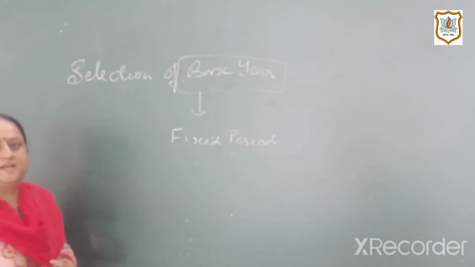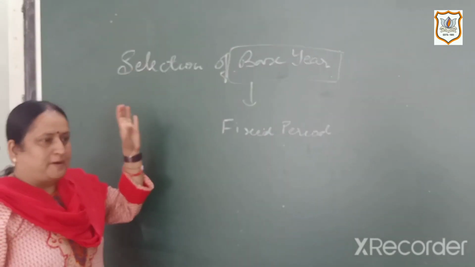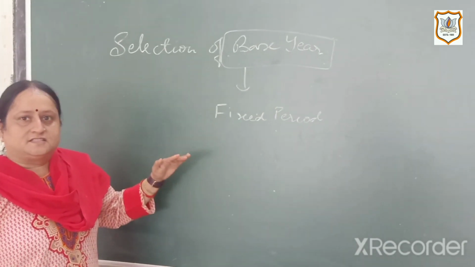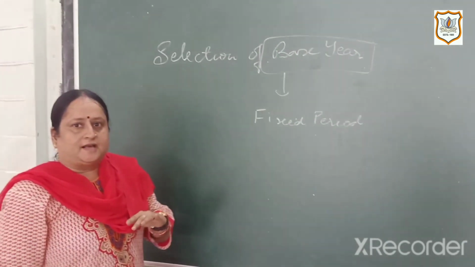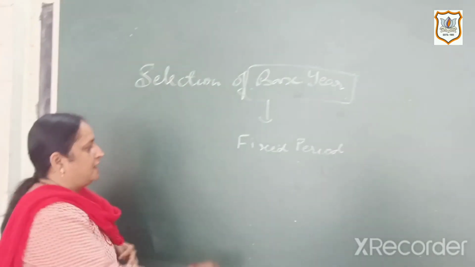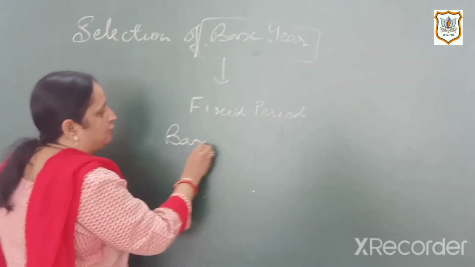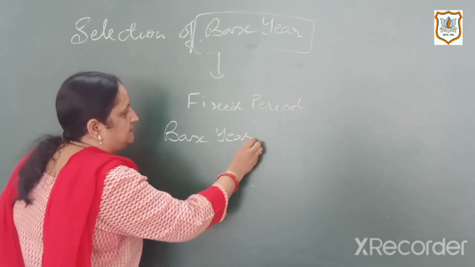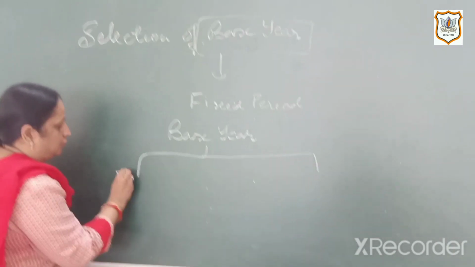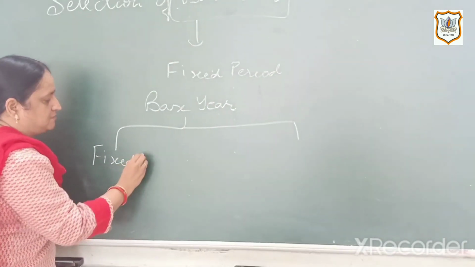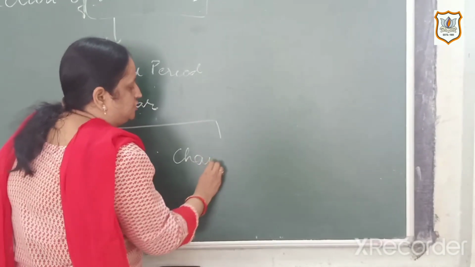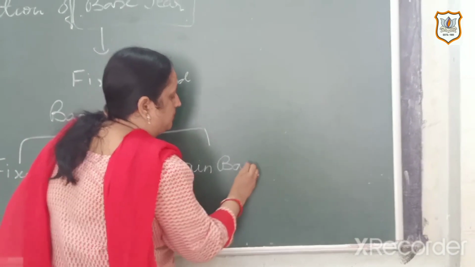The fixed period may be any particular year with which we are doing the comparison, or the successive years we compare with the previous years, that can be the base year. When we select this base year, it can be done in two ways. We can do it by the fixed base method, or by the chain base method.